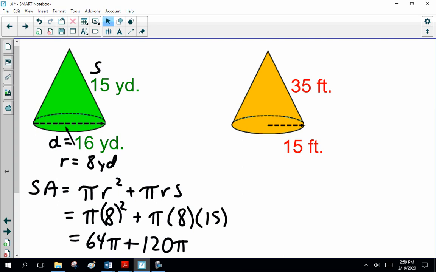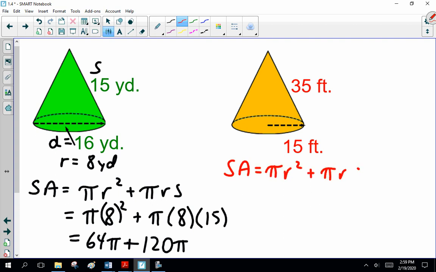So, what do? Good woman. Write out the formula, please. Okay.